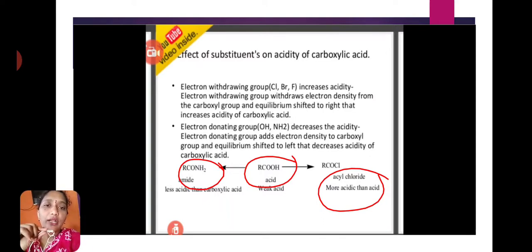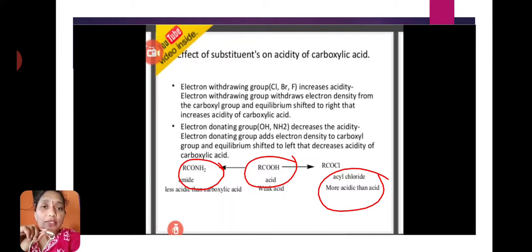Automatically this carbonyl carbon attracts the electrons from the hydroxy group. Then the bond between the oxygen and hydrogen becomes weaker. That's why these compounds easily lose H plus ions and show more acidic nature compared to carboxylic acids.